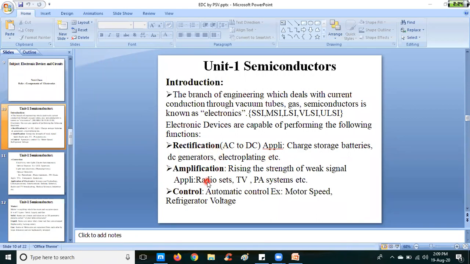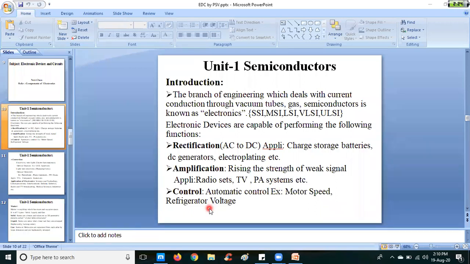Next one is amplification. Amplification means simply raising the strength of a weak signal. The strength of the signal is amplified by using this amplification process. Raising the strength of a weak signal is known as amplification. Its applications are radio sets, televisions, and PA, that is, public addressing systems.